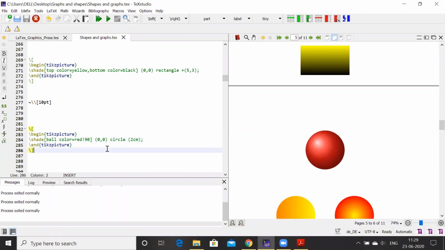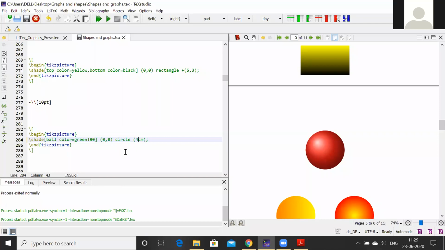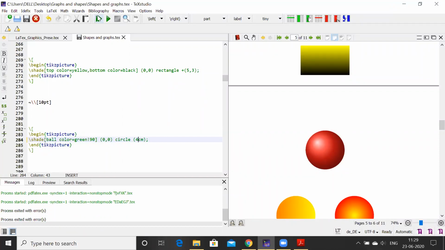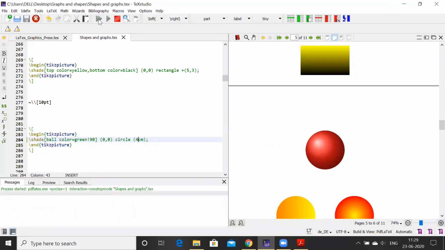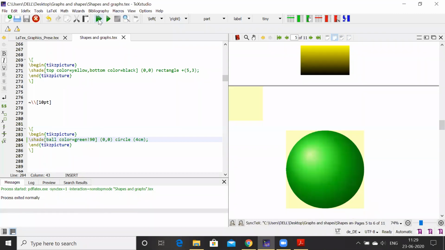So here it is, red color. I can change the color of this ball. Green, I'll put it green there. And I'll change the radius also. This is a center. This is always a center. I'll change with 4 centimeter and compile it. So look at here, this green shape, 3D shaped ball one can get.